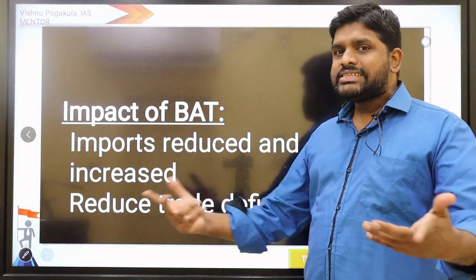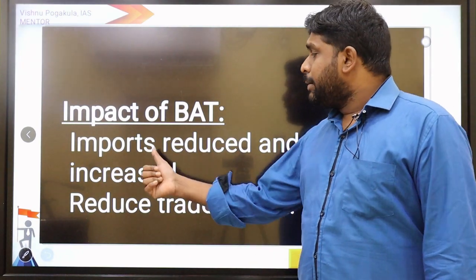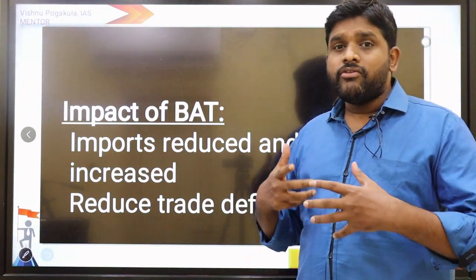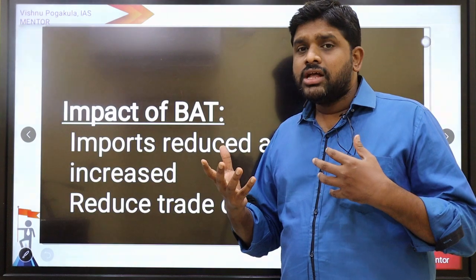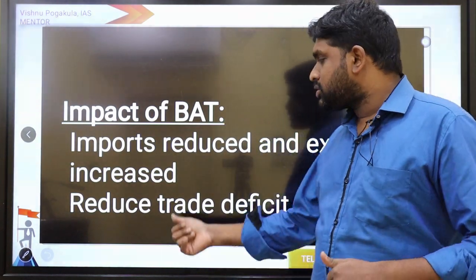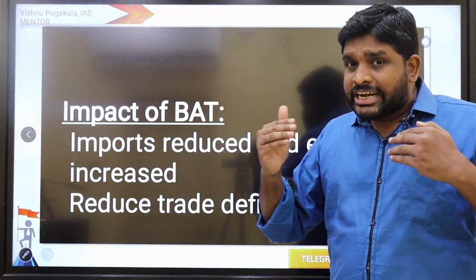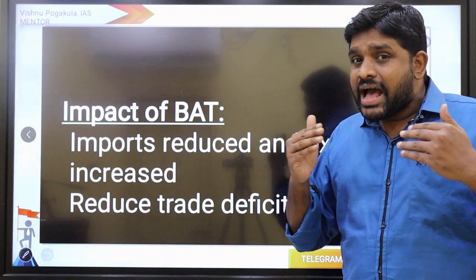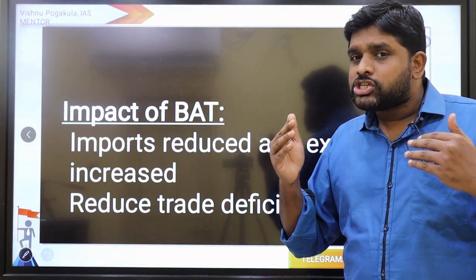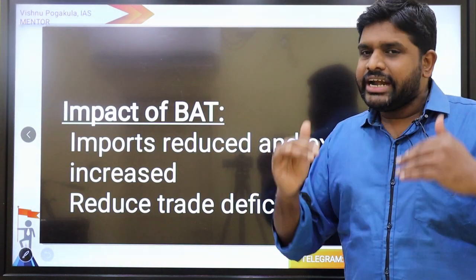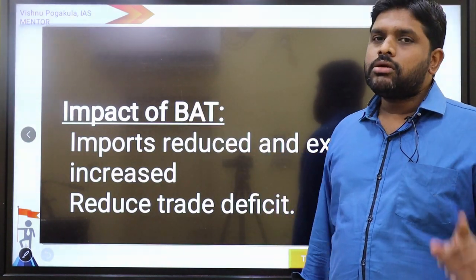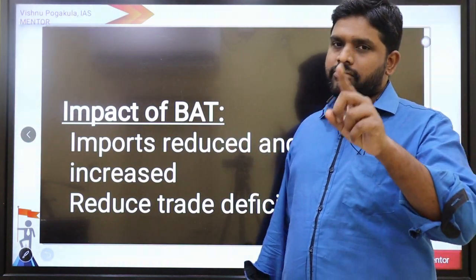What will it do? What is the impact? From the Prelims point of view, imports reduce and exports increase. So we will be thinking about exports and decreasing imports. It reduces the trade deficit. The imbalance between exports and imports is called the trade deficit. That trade deficit will come down. This is about border adjustment tax, number 1.